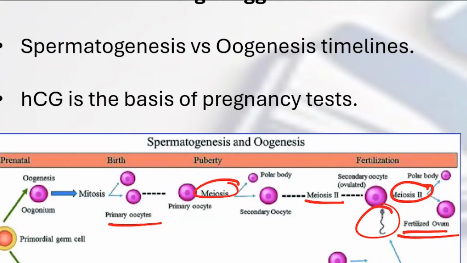Then coming to spermatogenesis, we have a spermatogonium which is going to enter into mitosis to produce a primary spermatocyte, which enters into the meiosis 1 division to produce 2 secondary spermatocytes, and finally at the end of meiosis 2 we will be having 4 spermatids which will be converted into spermatozoa, in a process known as spermiogenesis.